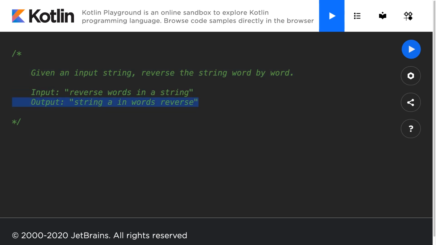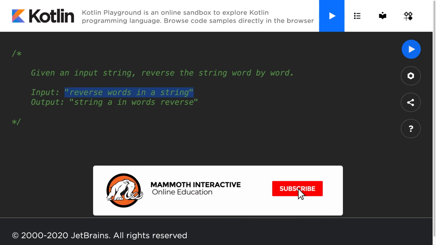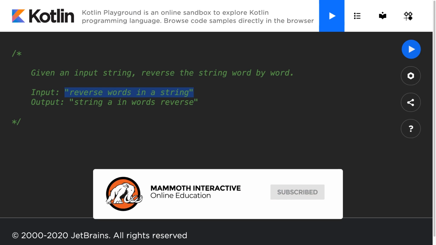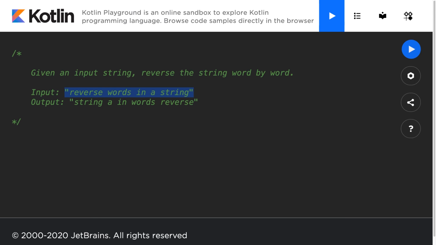In order to solve this interview question, we're going to have to split the input string at each of the space characters in the string, and then we're going to have to create a string array from the input string, reverse the string array, and then join the different elements in the array back into a new string, which will now be a reversed string.